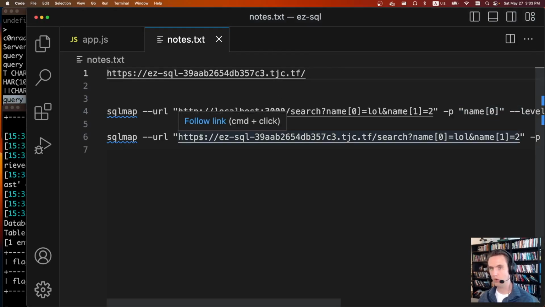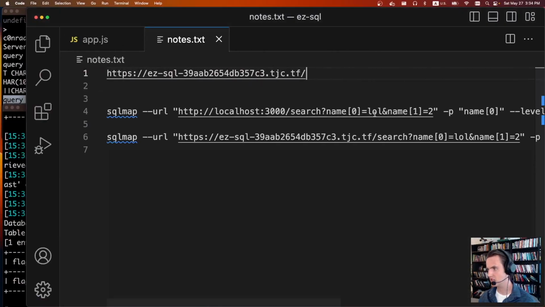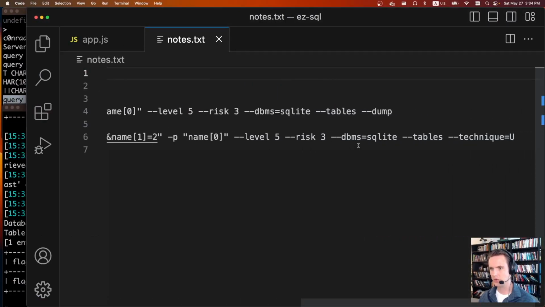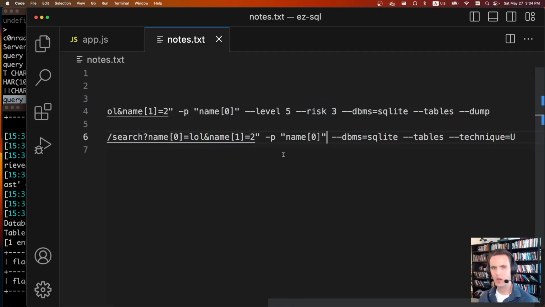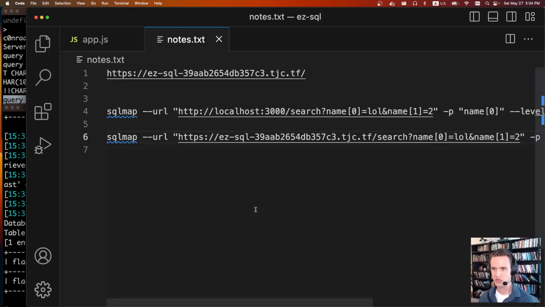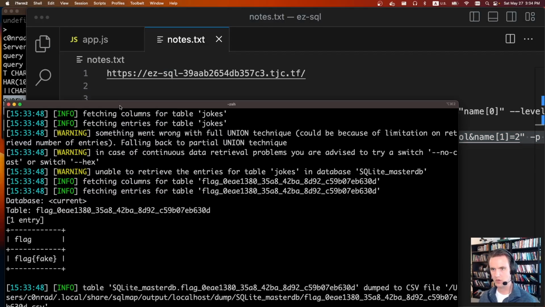Now we can run this remotely. Let's copy this. Now that we know what type of injection it's using, it's going to be much faster. Let me actually go back. So in our next query that we're going to do against remote, we're going to specify that we want to use technique union. And we can also get rid of this stuff. We don't need the level and risk anymore. So sqlmap, and we already know what type of database it is. SQLmap doesn't have to do as much searching, which is nice. So let's replace this URL. Then we just take this. We're going to run it. So this will run on remote.